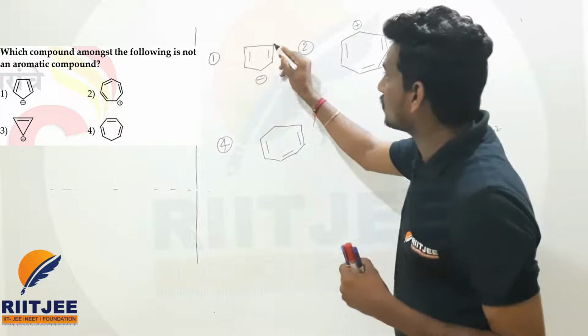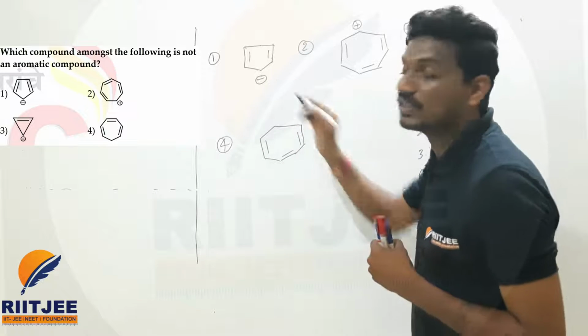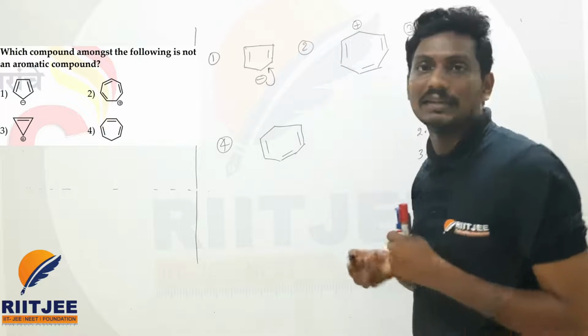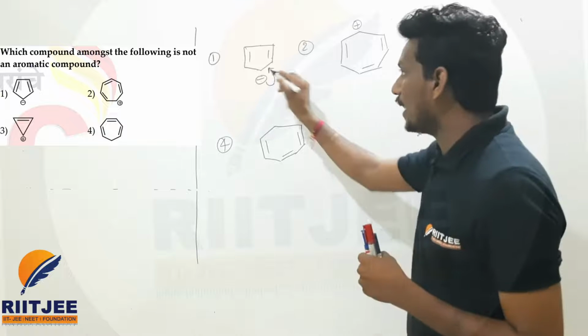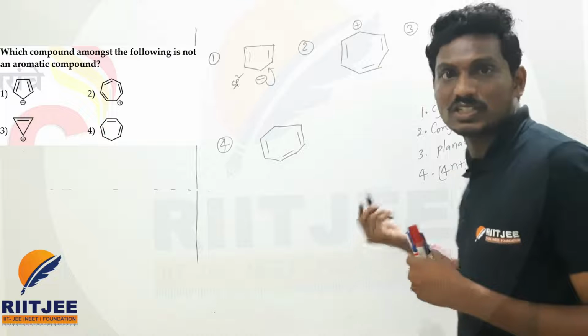Planar, so the hybridization of all the carbons is sp2. Some students may think this is sp3, sir. No, actually this negative charge is involved in the delocalization. The hybridization of this carbon is sp2 only. All are sp2, which is planar.